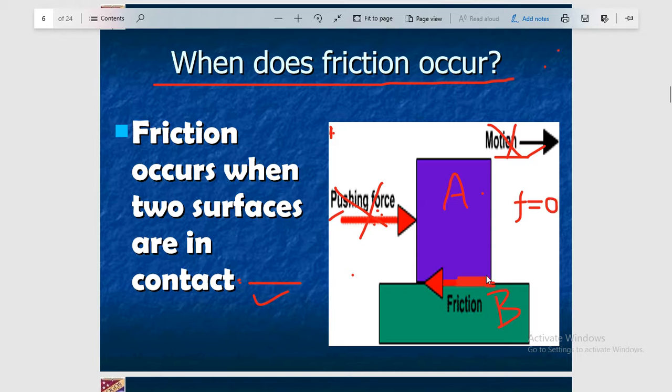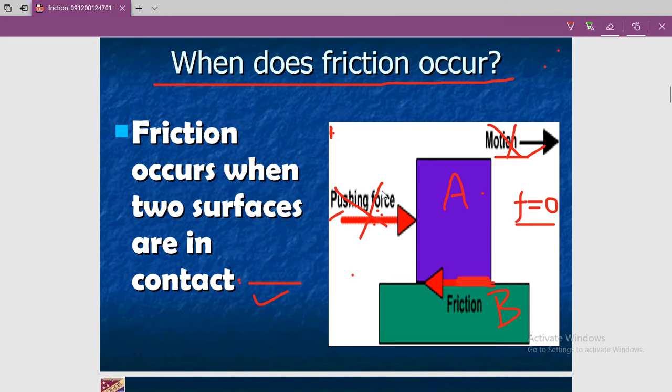So this one is the first case. These two objects are in contact, you can see here, but no force is applied and there is no motion. It means the friction between these two objects is 0. So this is the first case. Now we are ready to understand the second case.